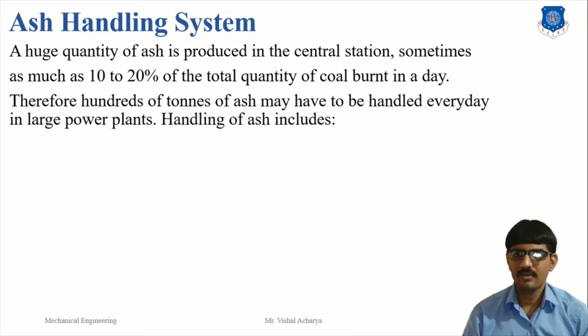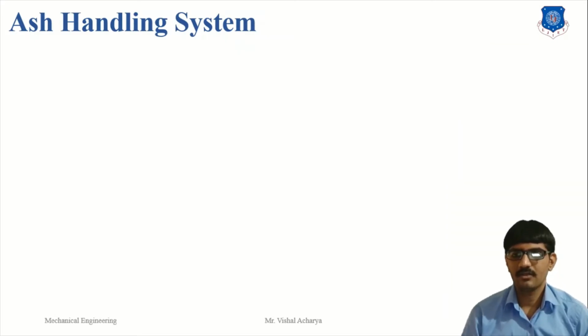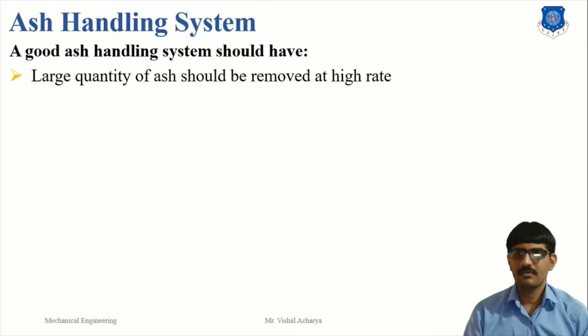Handling of ash includes its removal from the furnace, loading on the conveyor, and delivery to the field or dumping in a sump from where it can be disposed of. A good ash handling system should first remove a large quantity of ash at a very high rate, meaning the transfer capacity is very high, such as 100 ton per hour or 50 ton per hour.